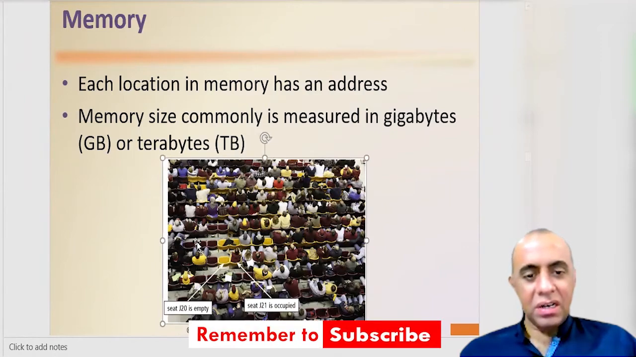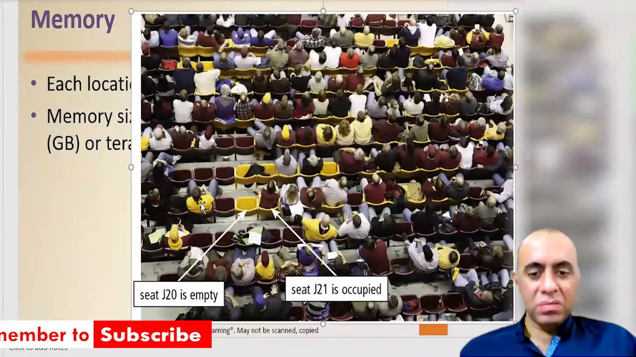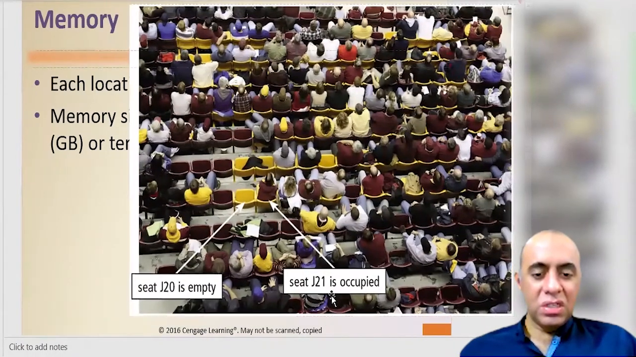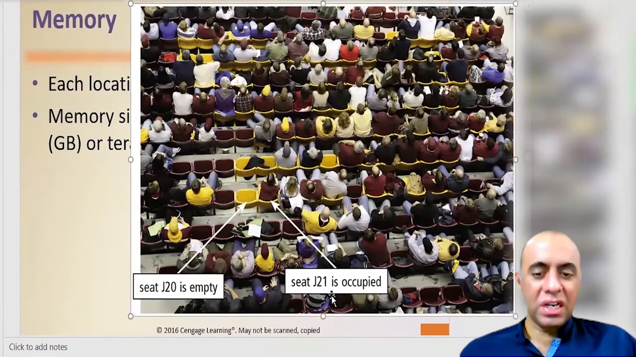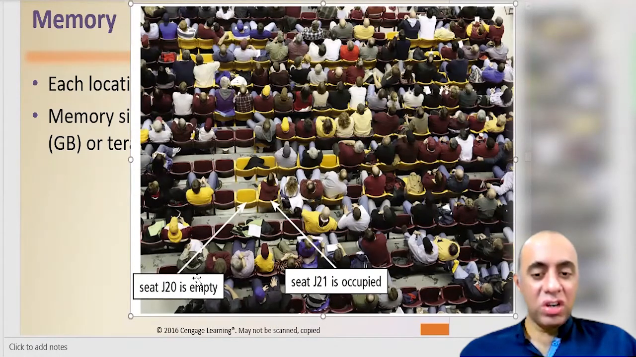Here you can see in this picture that they are comparing an auditorium seating space with memory locations. For example, the name of this seat is J20 and the name of this seat is J21. So you can say that the memory location J20 is right now empty, no program is using this space in memory, while the memory location J21 is being used by a program, it is being occupied. One thing you learn here is that J20 and J21 are addresses of these locations, while having no data or having some data.